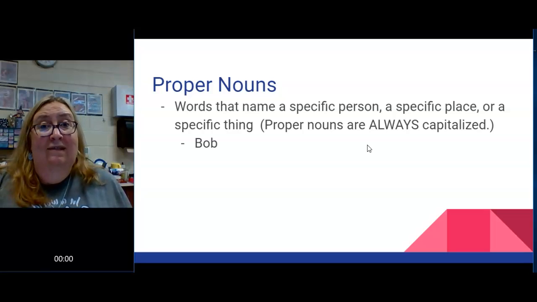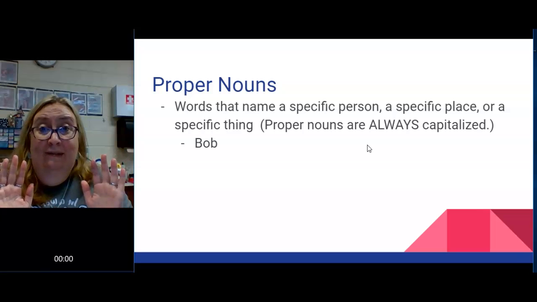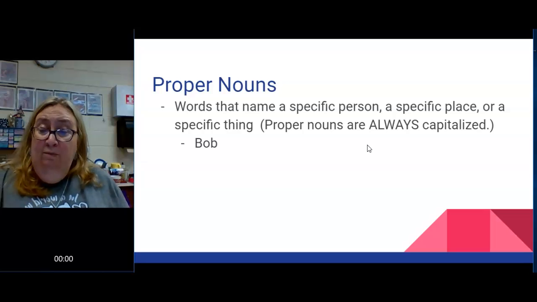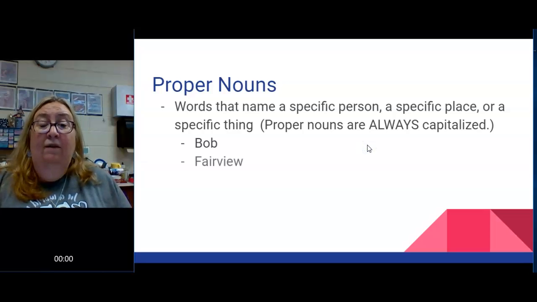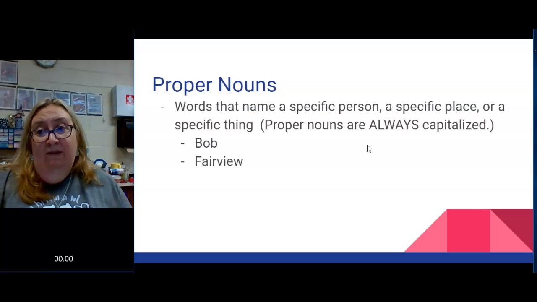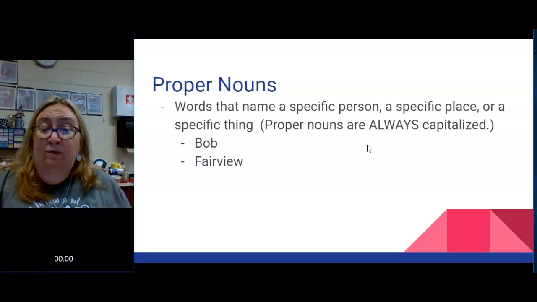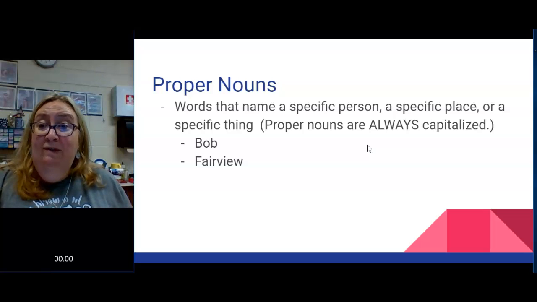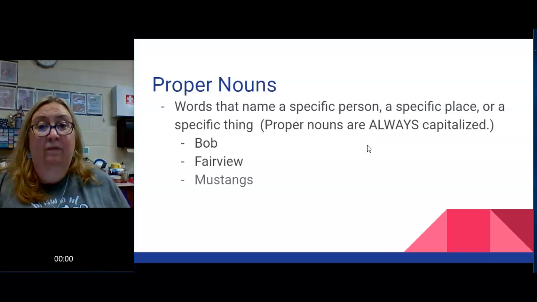Yes, I realize that might take two hands. Don't be lazy. You're important. Show that you are important. Capitalize your name. Sorry, that was just extra. Fairview is the name of our school. It's a specific school. I can't just say meet me at the school. You have to know which school you're talking about. So I'm naming a specific school, Fairview.